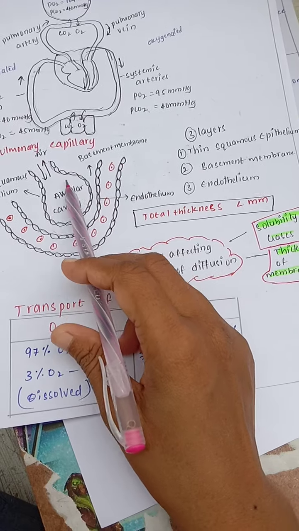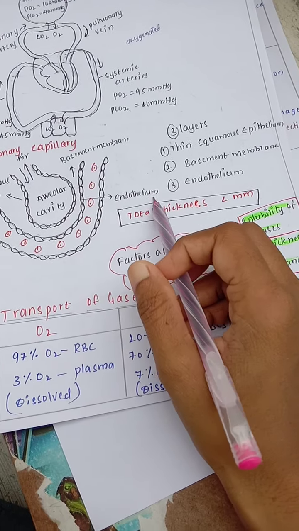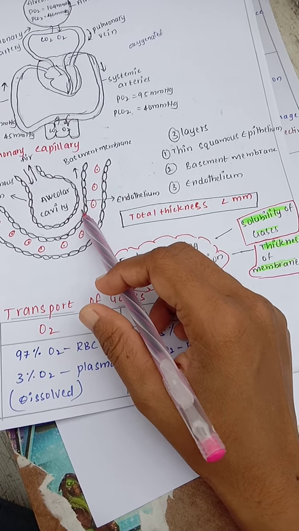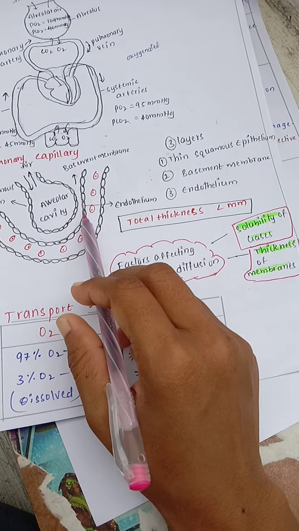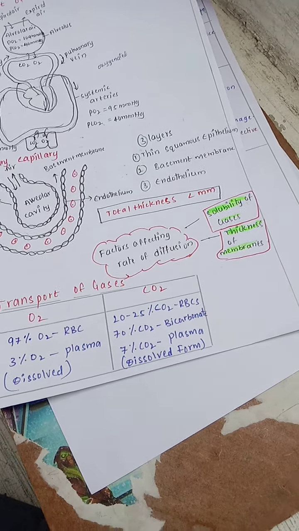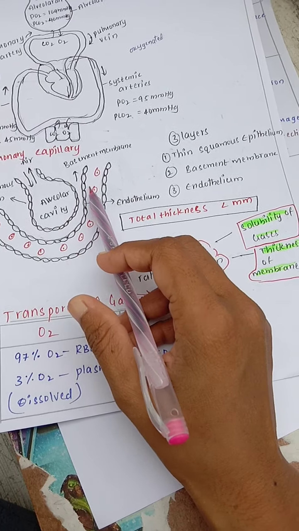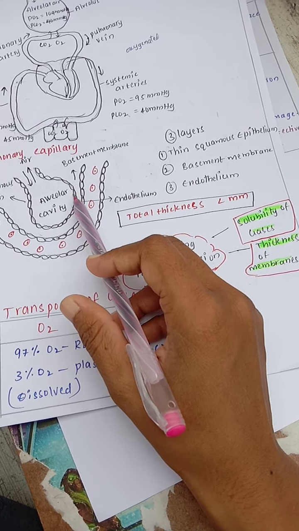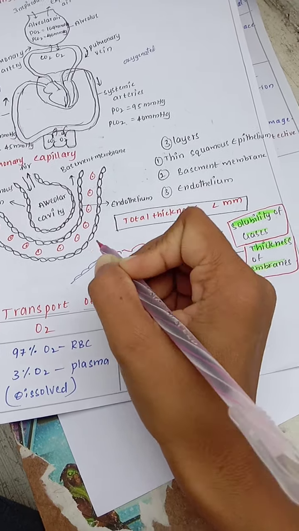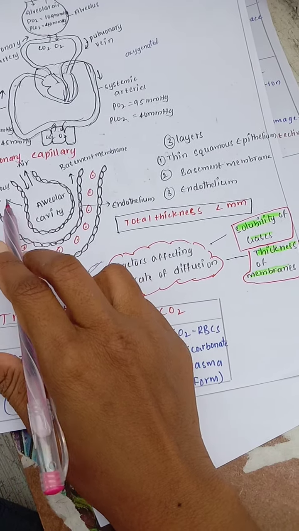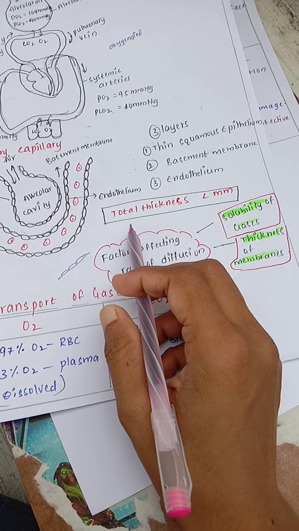This is the alveoli. This alveolar cavity is covered by the endothelium, and it has three main layers. That is, first is the thin squamous epithelium, the basement membrane, and the endothelium. All these cells are made up of squamous epithelial cells, flat cells. The total thickness of this alveoli will be less than 1 mm.